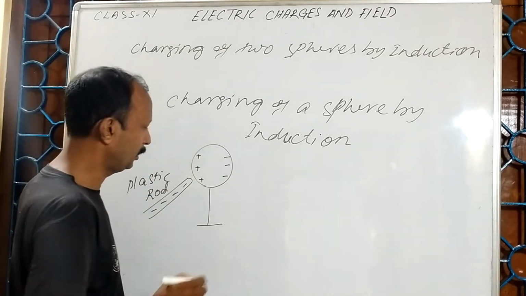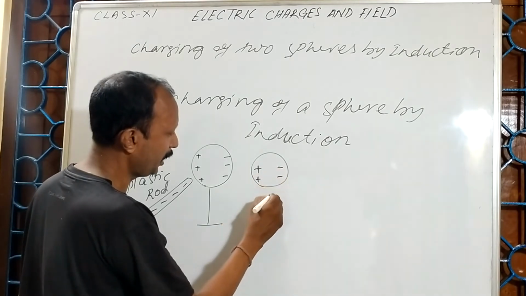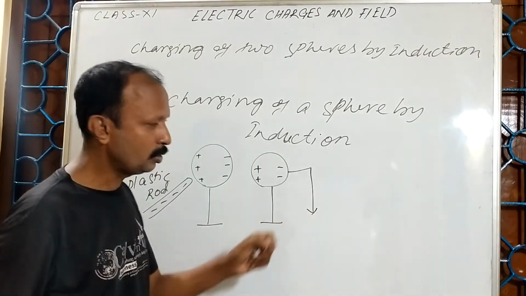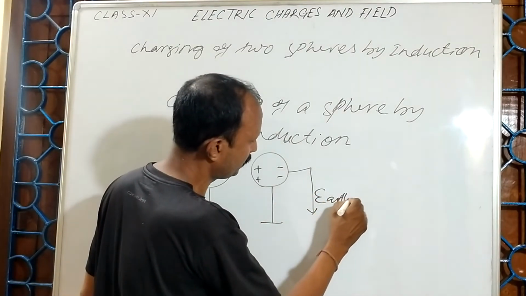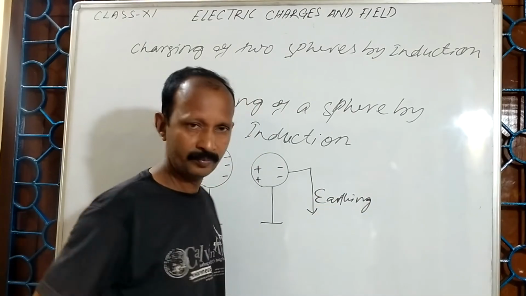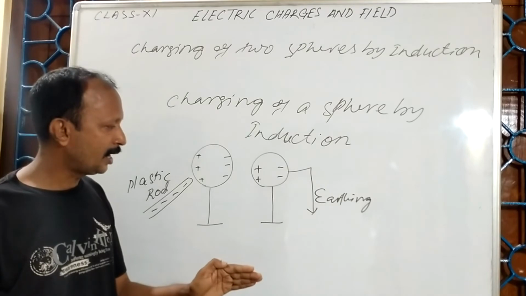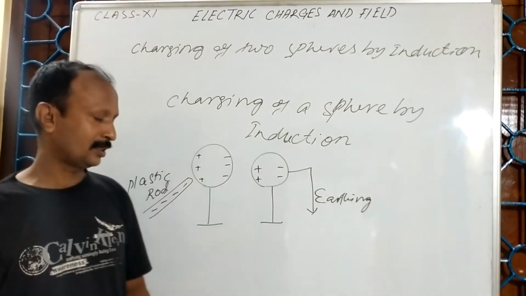Now suppose I connect this body with a conductor to the earth. That means I am earthing it. Then what will happen? You will find that electrons will enter into the earth.